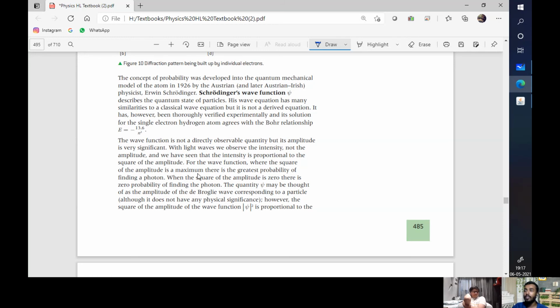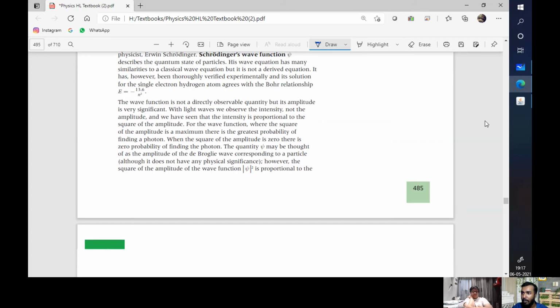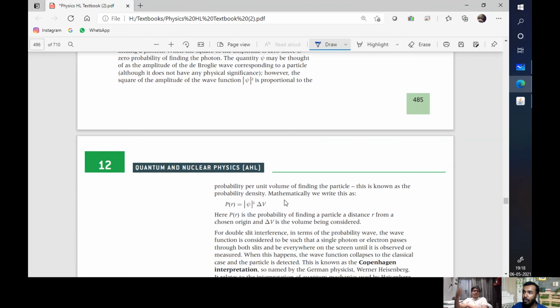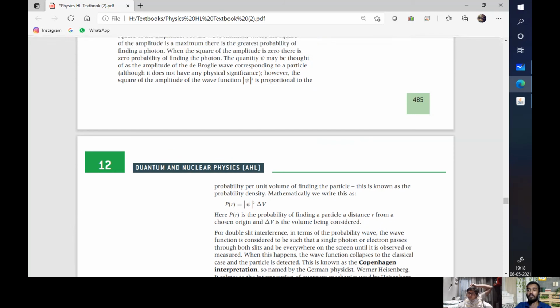For the wave function, where the amplitude is maximum is the greatest probability of finding the electron, blah, blah, blah. Where is the important part? The square of the amplitude of the wave function is directly proportional to the probability per unit volume of finding the particle. This is known as the probability density. Mathematically, it is written as so and so. This is the most important part.